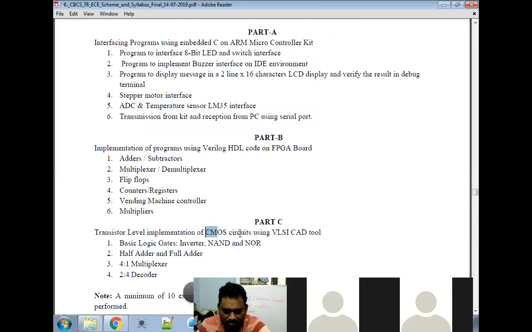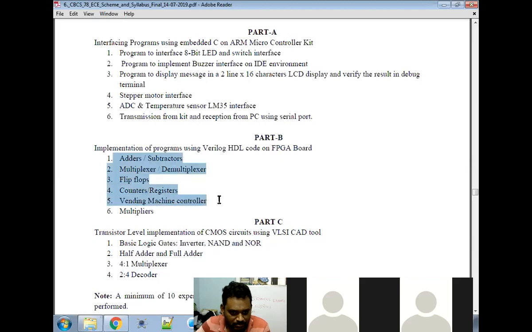So this one also I know, but the tools are different. I know different tools, but in our college you have different tools. Mentor Graphics is there in our college, but I don't know Mentor Graphics. So this lab may be taken by Lalita madam. She will do 2 or 3 experiments, and I will do at least 5.